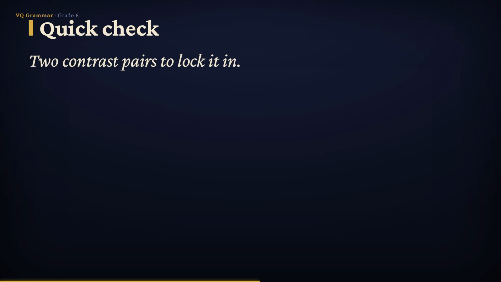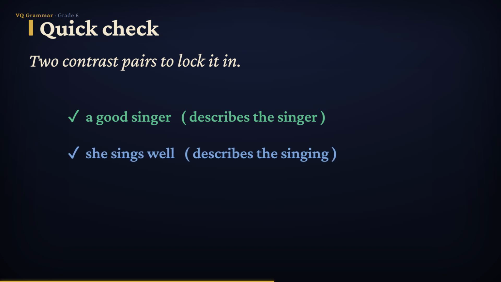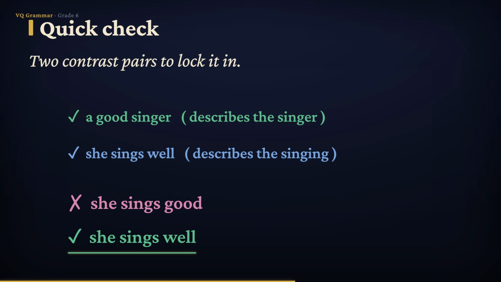Let's lock this in with two quick pairs. First, a good singer versus she sings well. In a good singer, good describes the singer, a noun, so good is right. In she sings well, well describes the singing, an action, so well is right. Same idea, two different words, because one points at a thing and the other points at an action. And the mistake to avoid, she sings good is wrong. She sings well is correct because sings is an action. Hear the difference? Great. Let's practice.